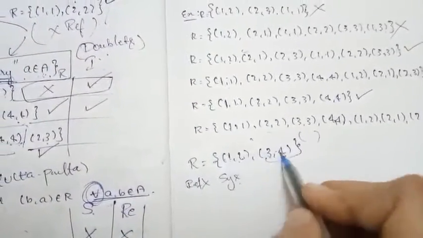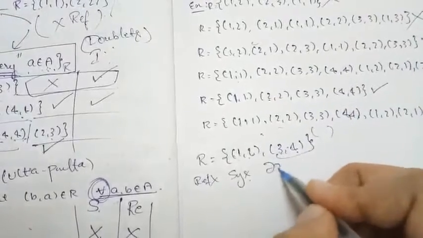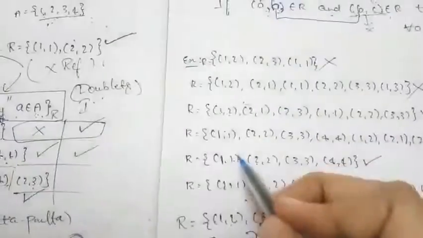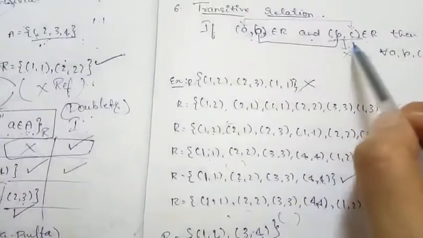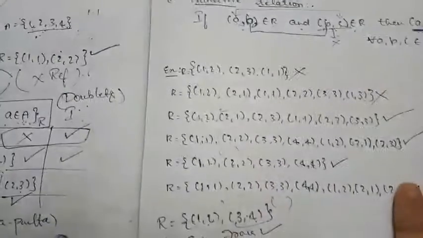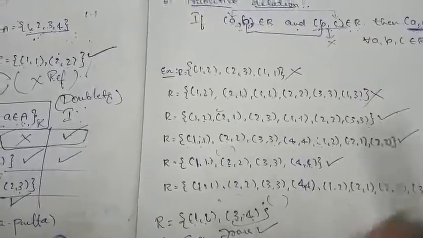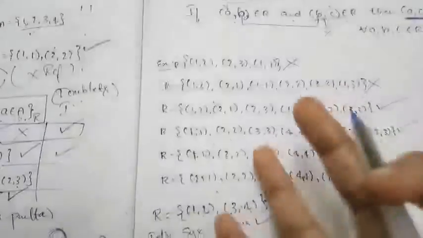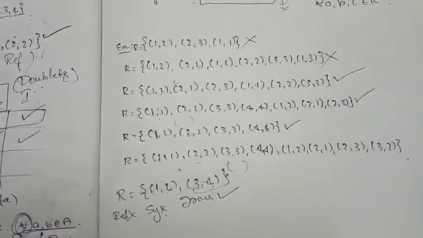If none of the ordered pairs bothers our relation, then it is a transitive relation. That is what I said here. Here 1 comma 1 is there, and there is no ordered pair like BC to check for transitivity, so it is not bothering our relation. So this relation is a transitive relation.